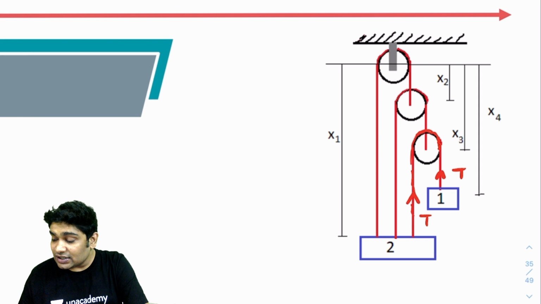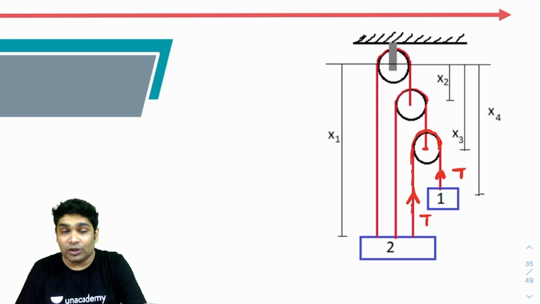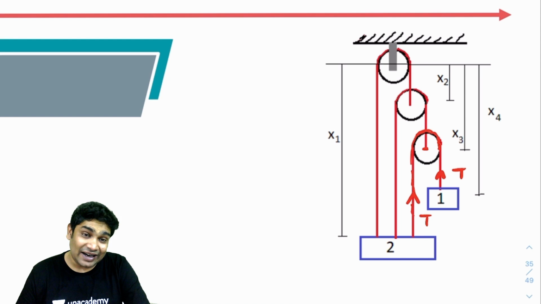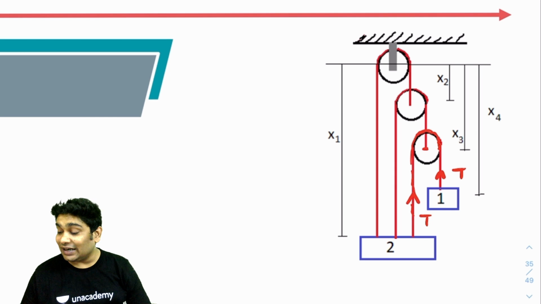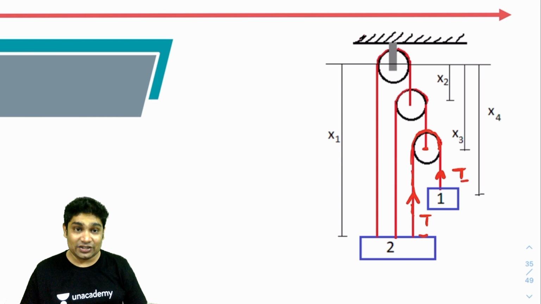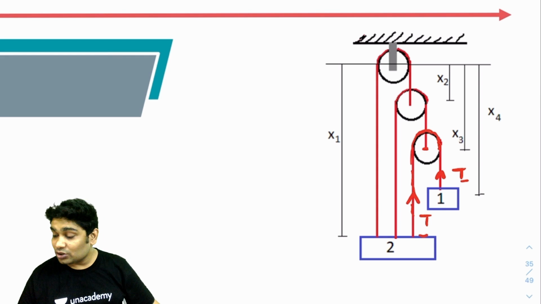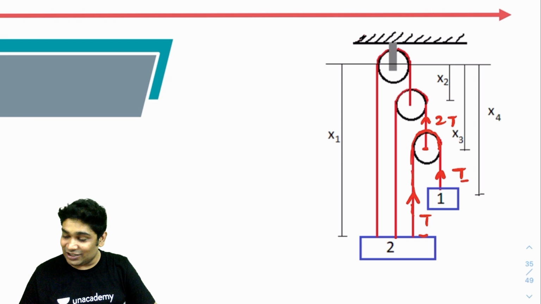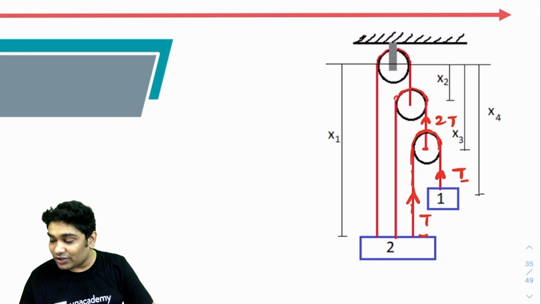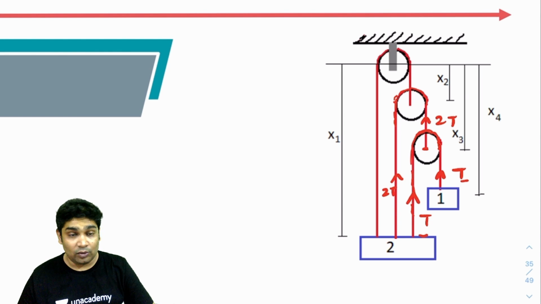Next, if the tensions here are T and T, now you will focus on this pulley. These pulleys are also supposed to be ideal. Ideal pulleys are massless. So if the pulley is massless, then the net force acting on the pulley cannot be non-zero. It has to be zero, which implies that if this tension and this tension are T, both these strings will pull this pulley down by 2T. So this string has to pull it up by 2T to ensure that the net force acting on this pulley is zero. Now I will move along this string only, and since I'm moving along this string only, the tension should remain the same. The tension here would also be 2T. I hope you're following that.